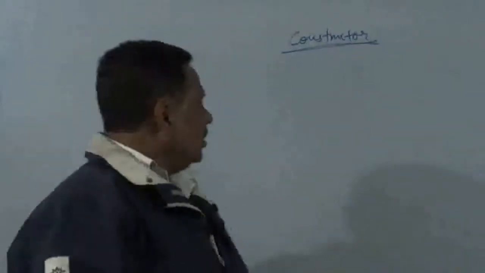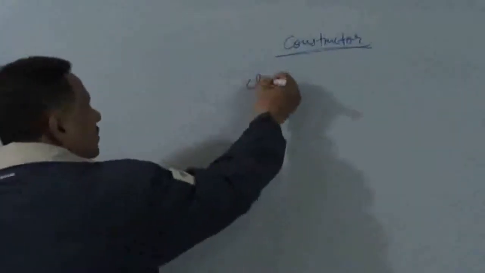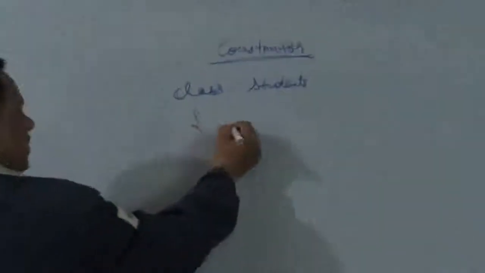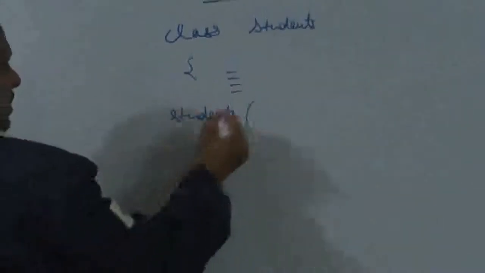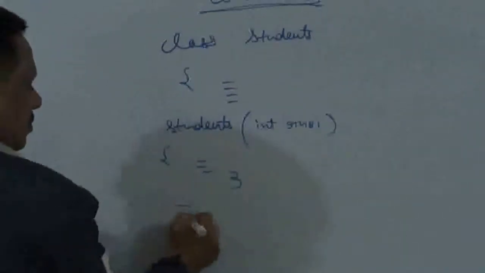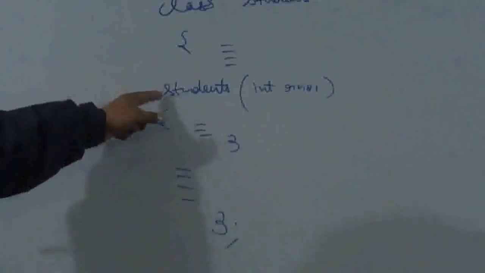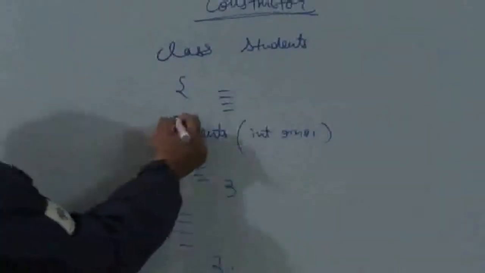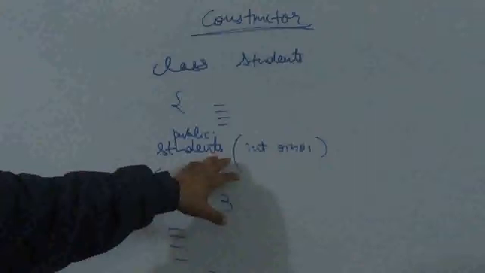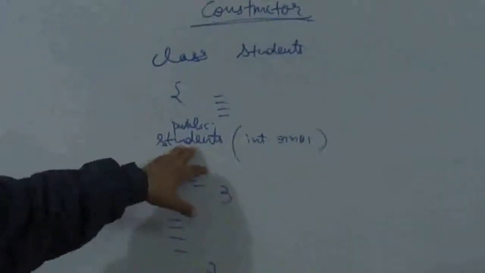Now see, suppose we have a class called students, and I have a function with the same name as the class name. Of course, this is the constructor. How do we identify this is a constructor? Because this is a function with the same name as the class name. So, it is a constructor. Students is the name of the function, hence it should be called a constructor.